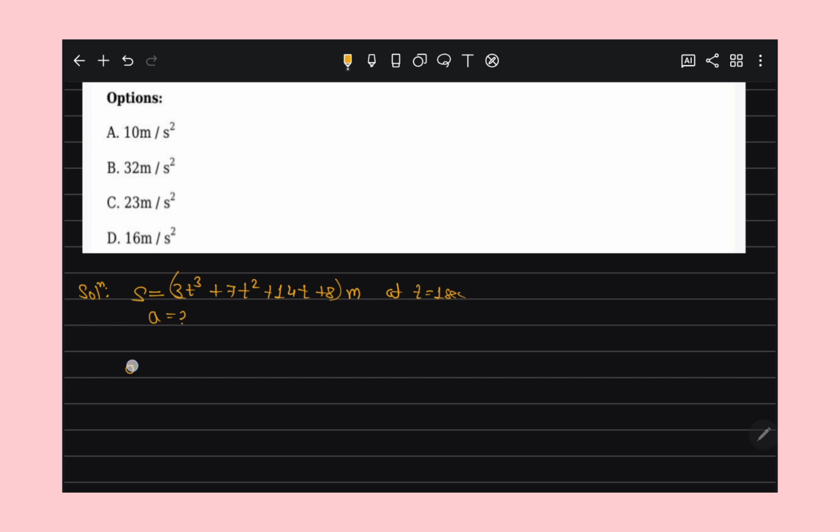So I have to find acceleration, so I have to differentiate the position term two times, right? First I differentiate with respect to time once, so that is dy by dt of 3t cube plus 7t square plus 14t plus 8.